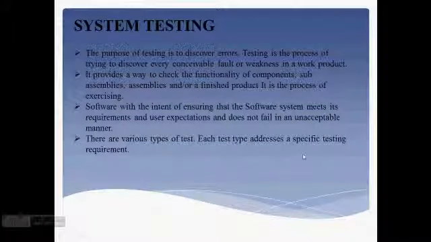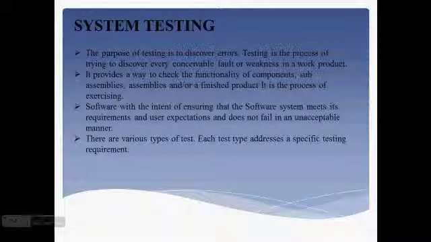This is my system testing. The purpose of testing is to discover errors. Testing is the process of trying to discover every conceivable fault or weakness in a work product. It provides a way to check the functionality of the components, sub-assemblies, and the finished product. It is the process of exercising software with the intent of ensuring that the software system meets its requirements and user expectations and does not fail in an unacceptable manner.